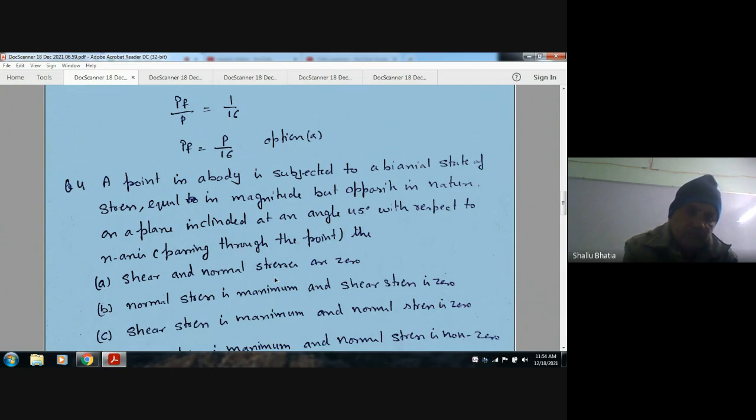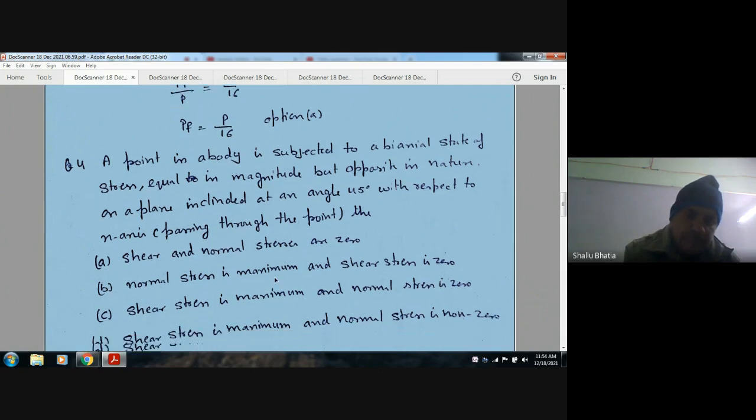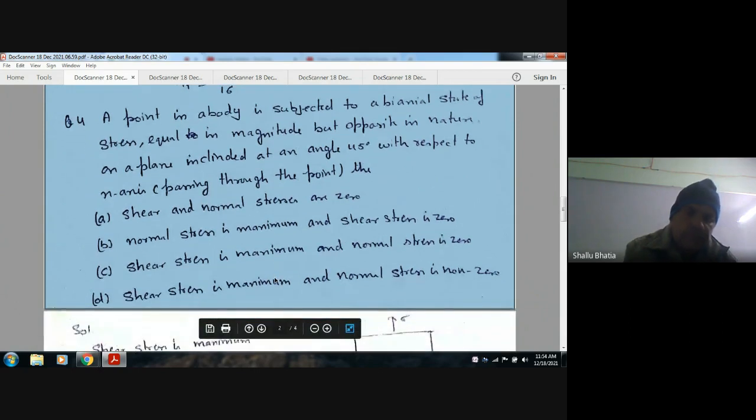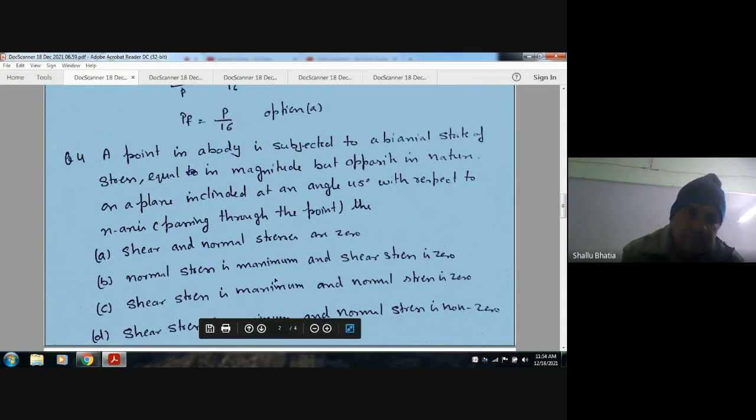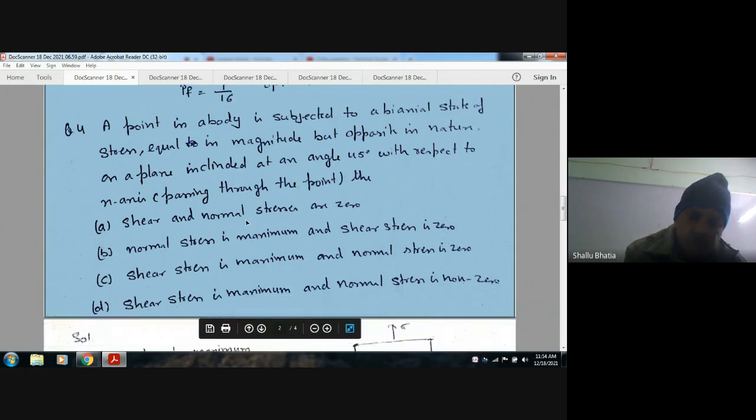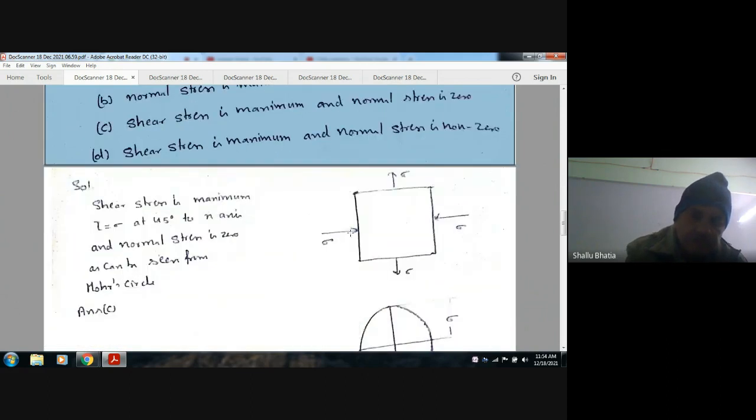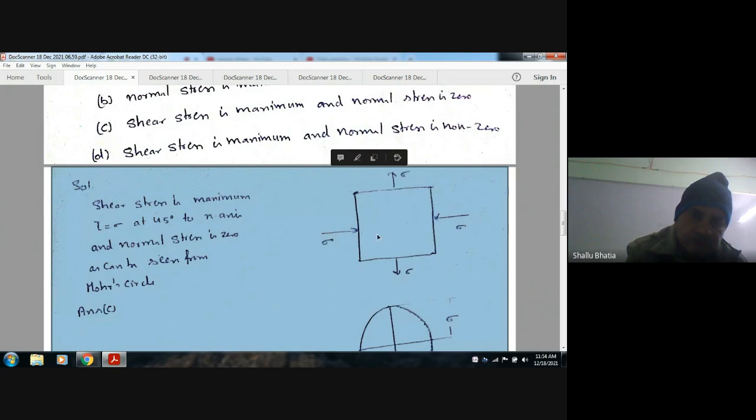On a plane inclined at an angle of 45 degrees with respect to the x-axis passing through the point: option A, the shear and normal stress are zero. B, normal stress is maximum and shear stress is zero. C, shear stress is maximum and normal stress is zero. D, shear stress is maximum, normal stress is zero. As the stresses are given equal and opposite, these are the compressive stresses and these are the tensile stresses.